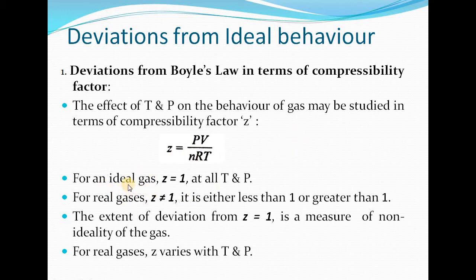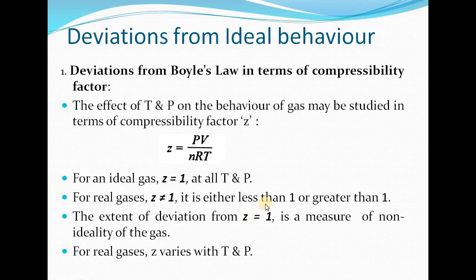Now, in case of an ideal gas, PV is equal to nRT, so we will have Z equal to 1 at all temperature and pressure. So the value of Z will be equal to 1 at all temperature and pressure for an ideal gas. In case of real gases, Z will not be equal to 1.